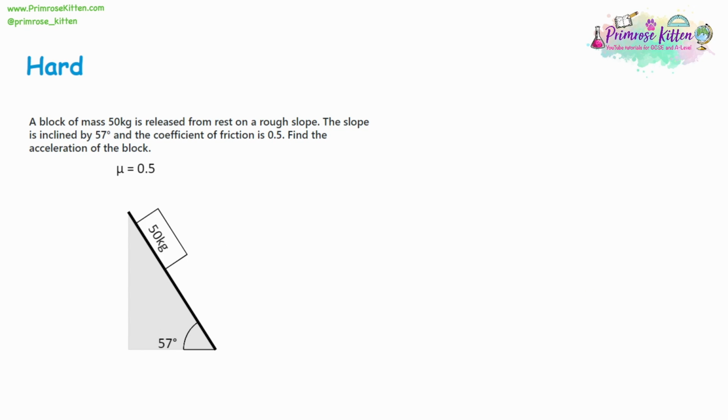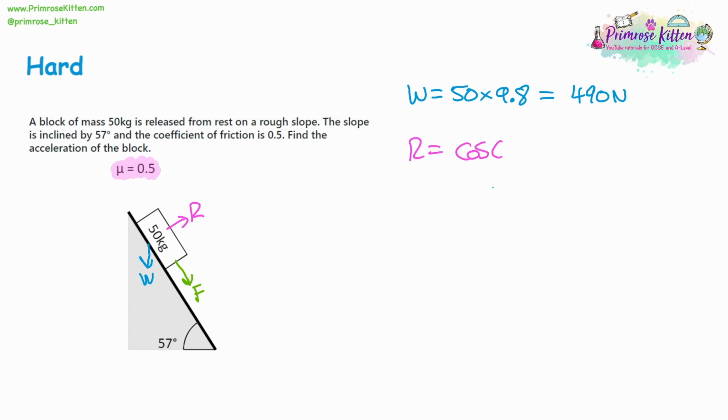So let's try a few more examples. And again, identify the different forces. We've got the weight, the force of the block going down the slope, the reaction force of the slope pushing back against the weight so the block doesn't fall through, and we have a coefficient of friction 0.5. So let's find all these forces. The weight is equal to 50 kilograms multiplied by 9.8 meters per second squared of gravity, and that gives us 490 newtons. The reaction force is the cosine of the angle of the slope multiplied by the weight, and that's going to give us